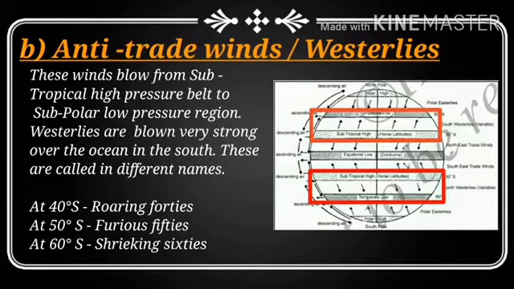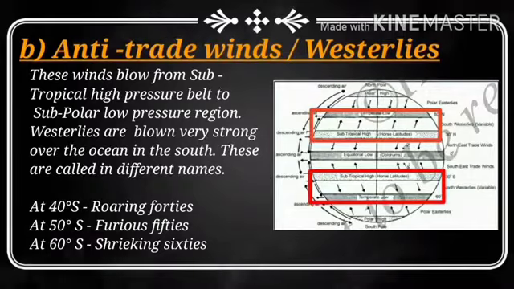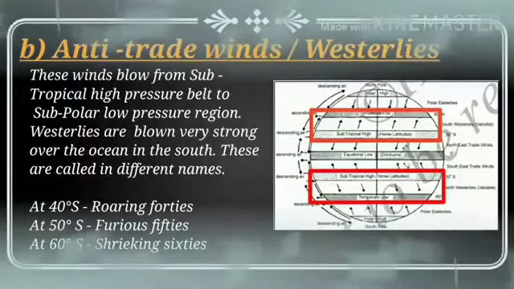At 40-degree latitude, we call them roaring 40s, at 50-degree southern latitude, furious 50s, and at the 60-degree latitude, shrieking 60s. This is all about the anti-trade winds.